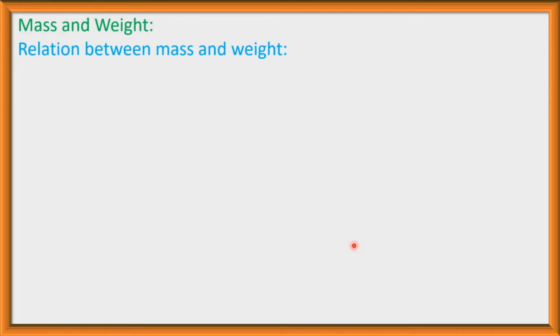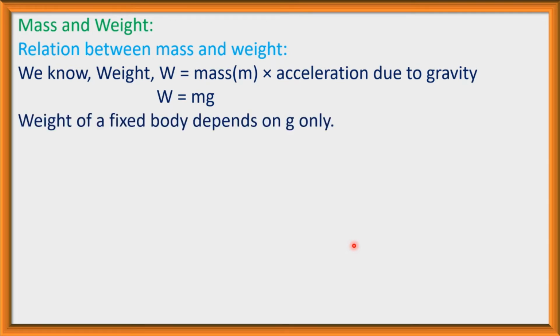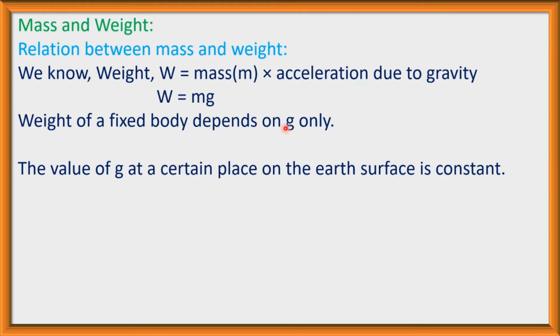And you also know weight W is equal to mass times acceleration due to gravity, that is, W is equal to mg. And we know m is constant for a fixed body. So the weight of a fixed body depends on the acceleration due to gravity g. We know g varies from place to place. From one place to another, the value of g will be different. But for a certain place, the value of g is constant.